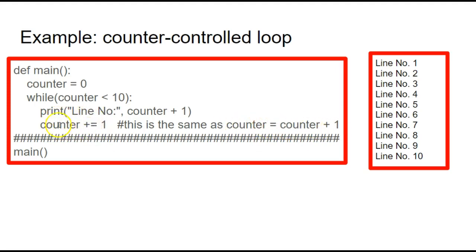This is shorthand notation. It's in the book. Counter plus equal 1. Again, same as that. Counter will now go from 0 to 1. While 1 is less than 10, print line number 1 plus 1, which is 2, and this would continue until counter eventually equals 10. We go back up, counter equals 10. Is 10 less than 10? No, and it stops and leaves the loop.